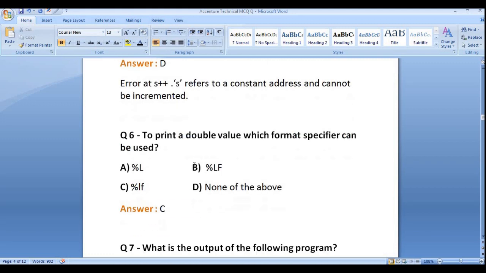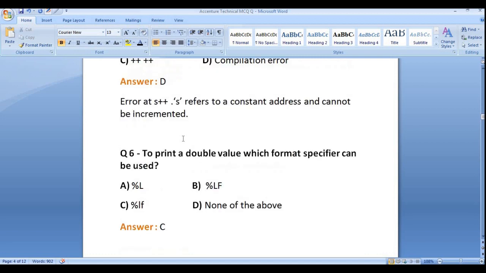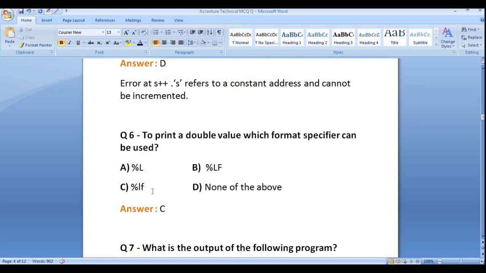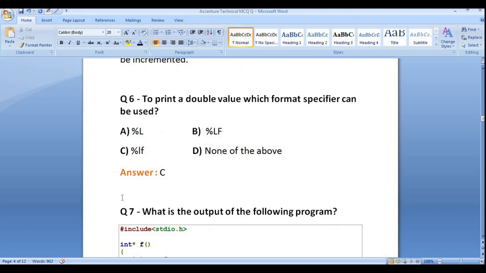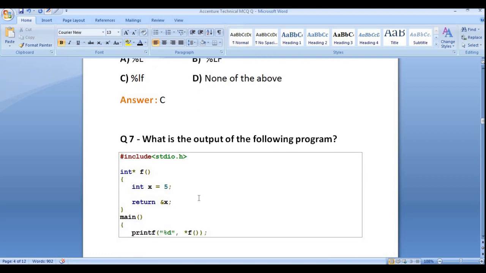So now let's discuss the sixth question. To print a double value, which format specifier can be used? Percent lf. Only the lowercase percent lf is allowed. If you see, the capital letter LF is there, but only the small letter is allowed. That means it is case sensitive.